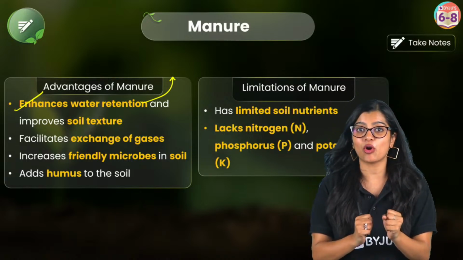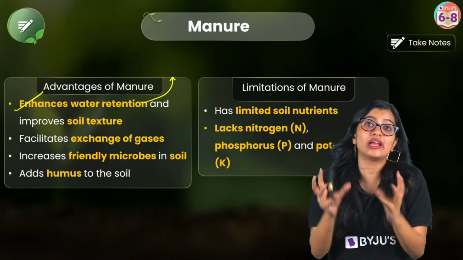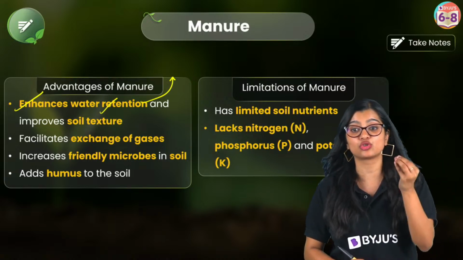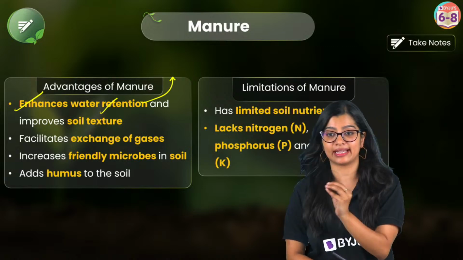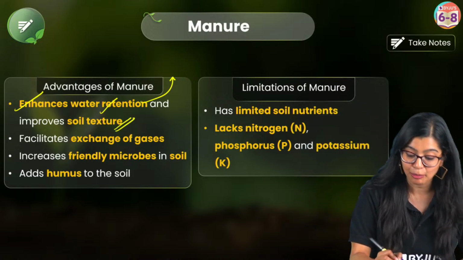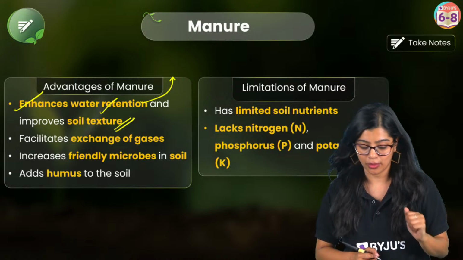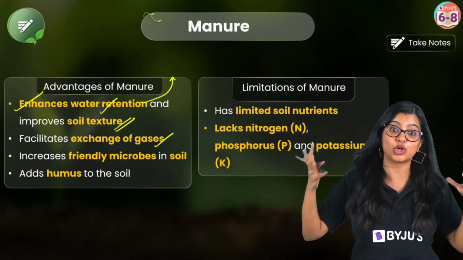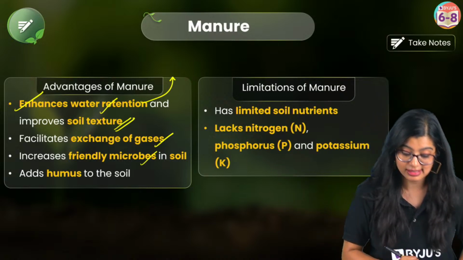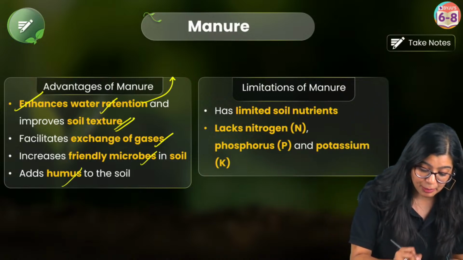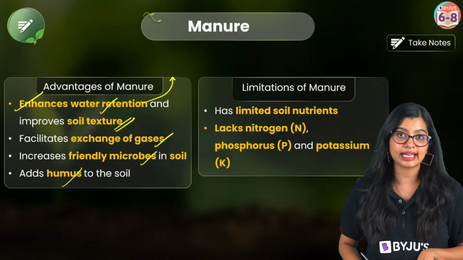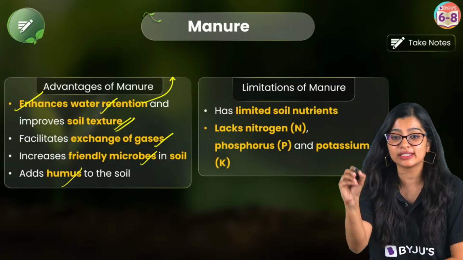Now when you add manure, it improves or helps the soil to hold that water better, right? So that is what we understand as water retention. Now along with that, it improves the soil texture also, okay? Now along with this, it helps in exchange of gases or allows the roots to breathe and increases the friendly microbes and improves or adds humus to the soil, right? So these are the advantages.